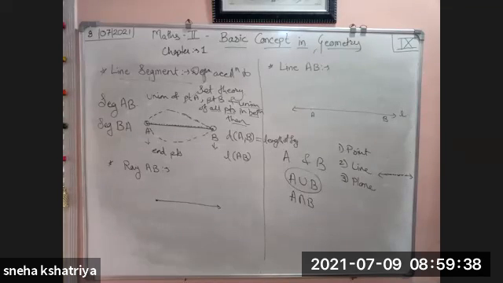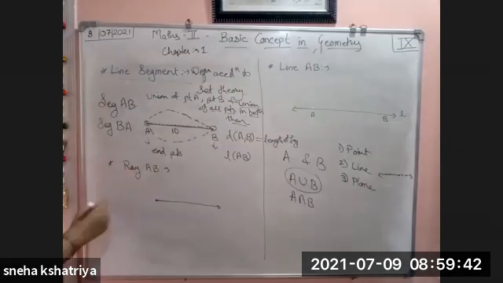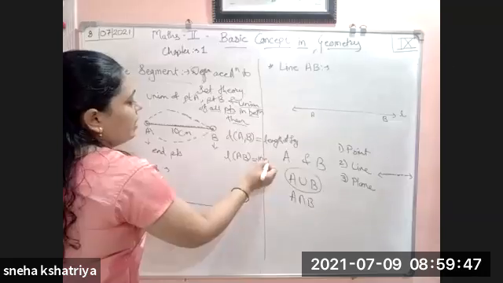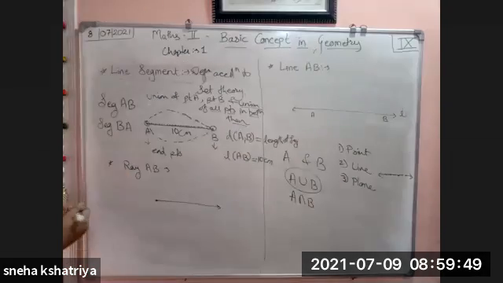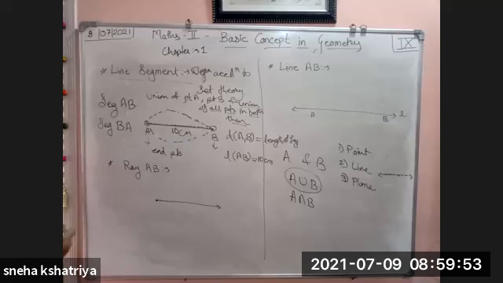Okay. So suppose the distance between A and B is 10 centimeter, so how much will the length of AB become? It will become 10 centimeter. So how are you going to write that down? L of AB is equal to 10 centimeter.